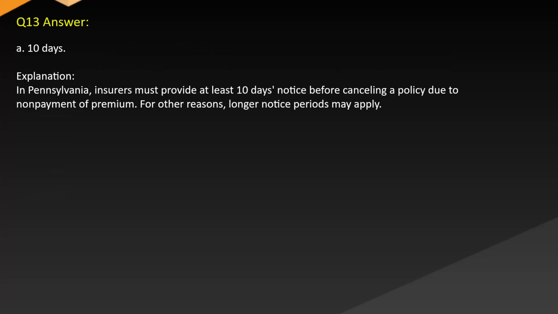Answer A. 10 days. Explanation. In Pennsylvania, insurers must provide at least 10 days notice before cancelling a policy due to non-payment of premium. For other reasons, longer notice periods may apply.